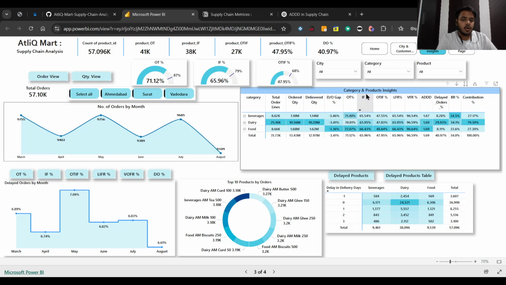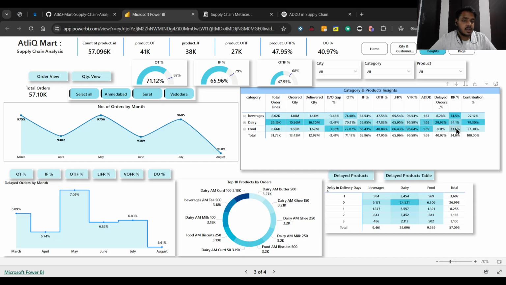The IF percentage is also good, in the range of 65.96% to 66.46%, and the OTI percentage is in the range of 47 to 48.8%. But with respect to the delayed orders, here is the catch.